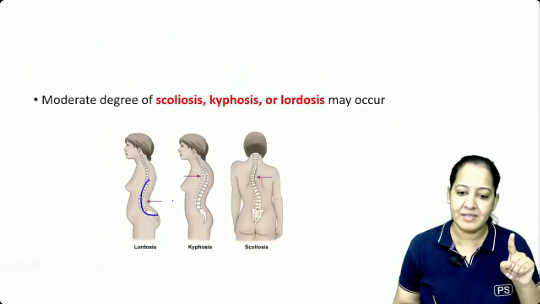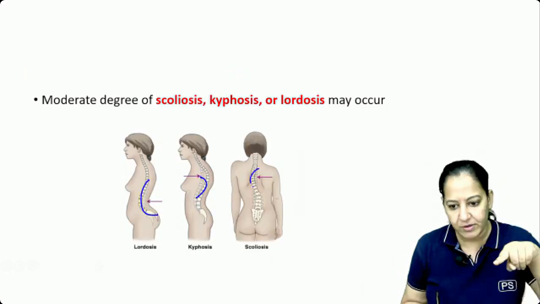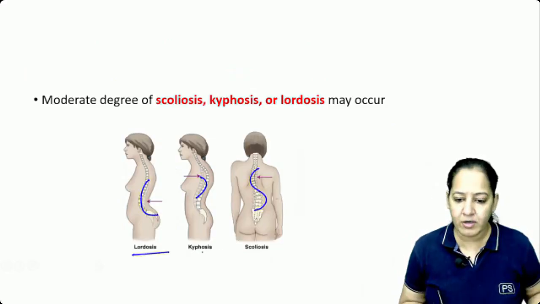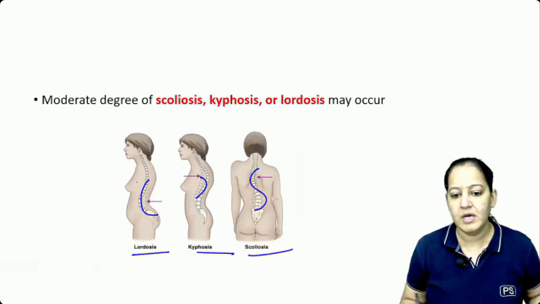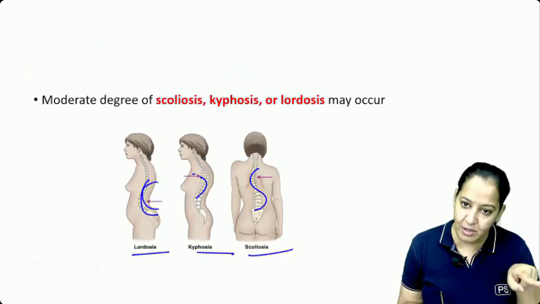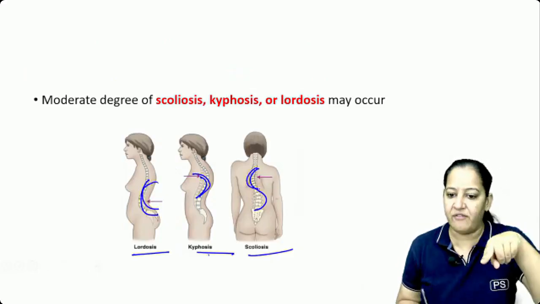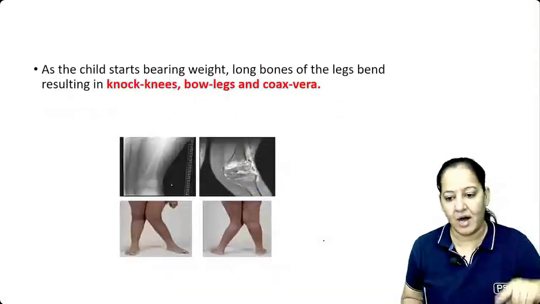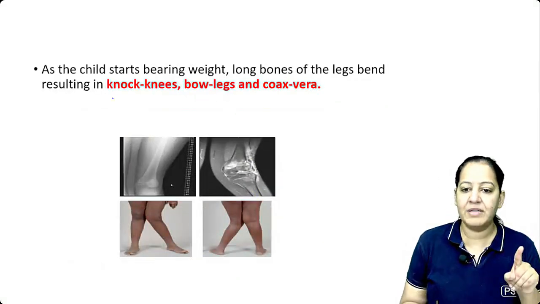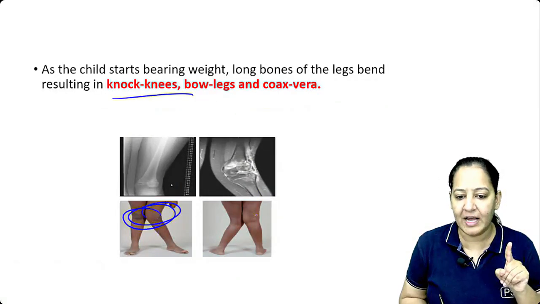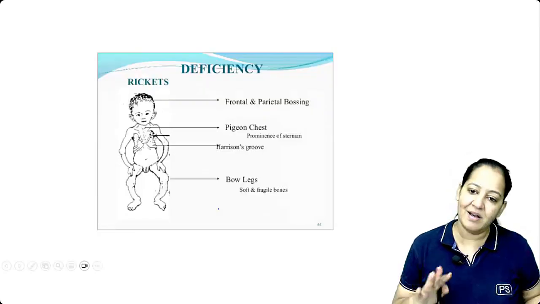Apart from that, kyphosis and scoliosis can be there. You know what is lordosis, what is kyphosis, what is scoliosis? You can see the concavity is lordosis. The convexity is kyphosis, and the S-like architecture is scoliosis. Apart from that, genu valgum, the knock knee can be there. So please learn them one by one.